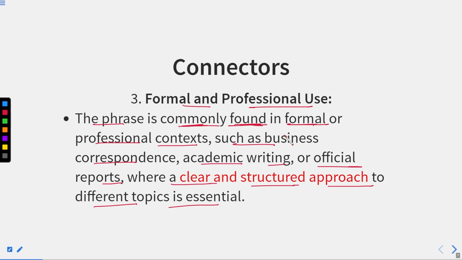But in formal or professional contexts, we use such words, where a clear and structured approach to different topics is essential.